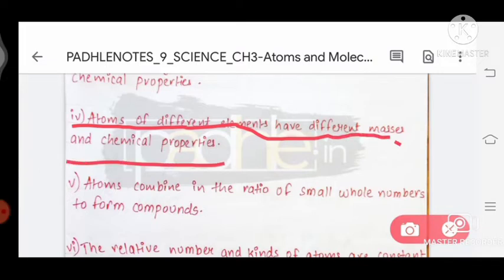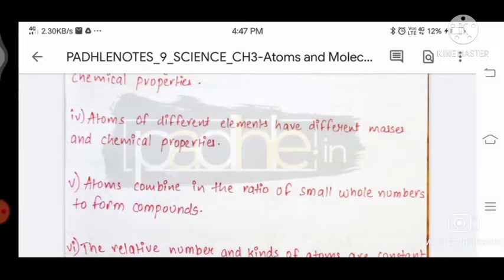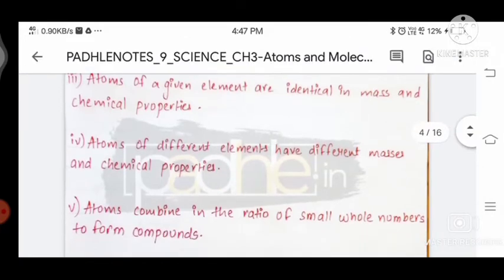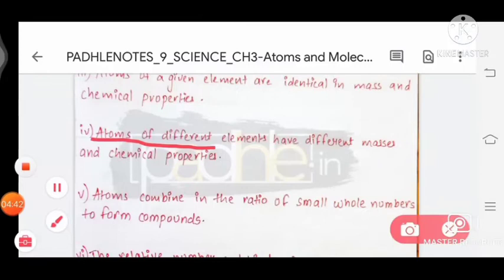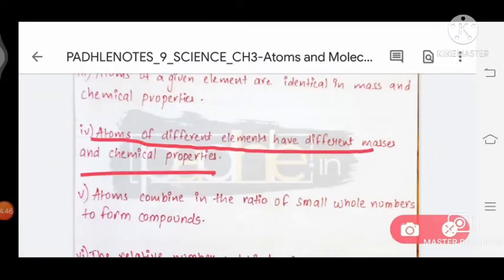The fourth postulate is: atoms of different elements have different masses and chemical properties. As I told you above with the example of hydrogen and helium, the mass of the atom and the chemical properties are different.